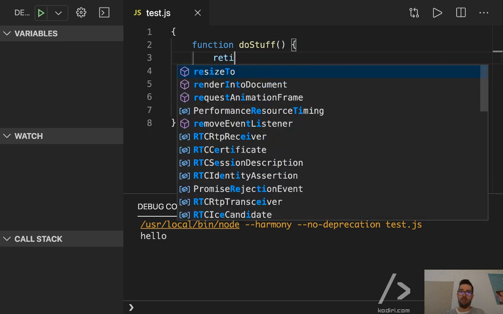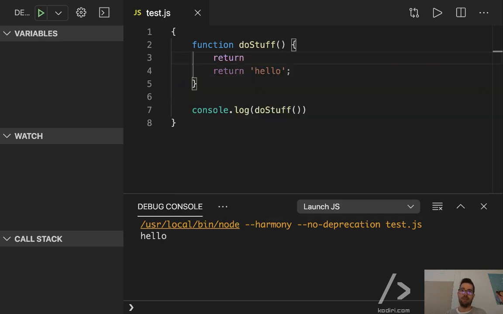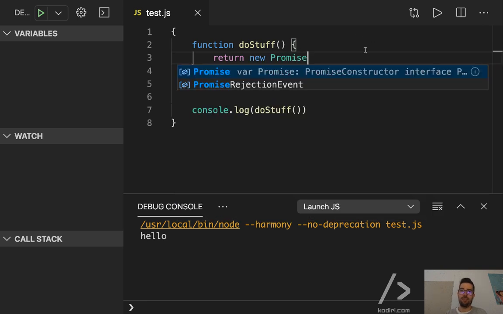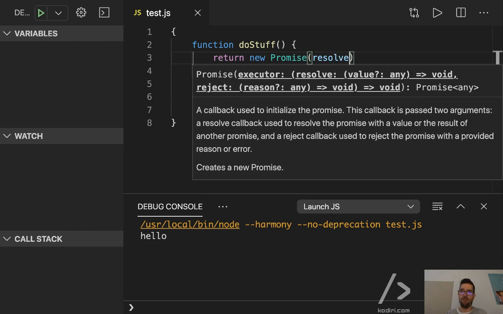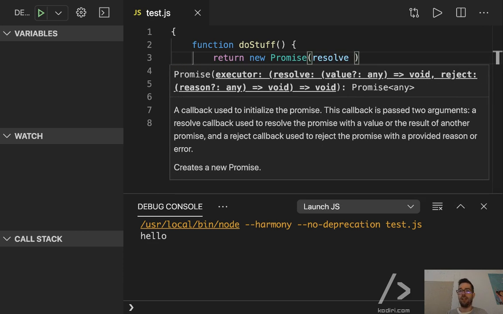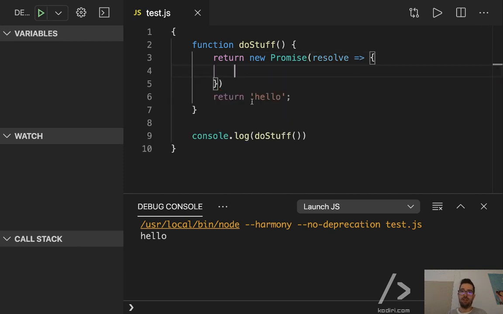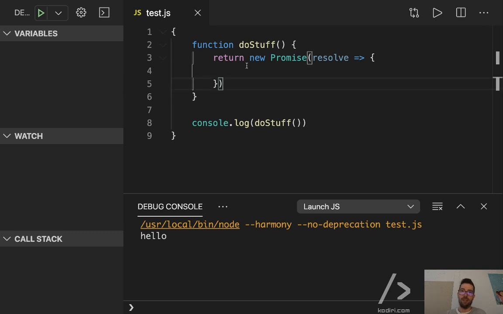return. Do you remember the syntax? You what? Promise. What else? Resolve. What else? No, I don't care about reject anymore. Arrow function. And then that? Are you sure? Resolve. Yeah, remember the syntax, guys.